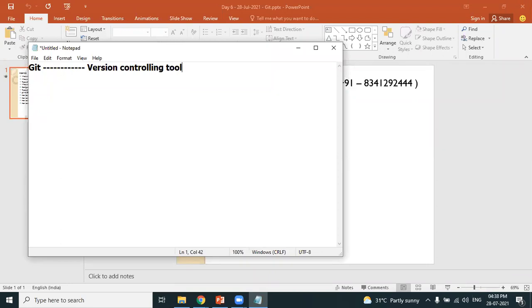Git is called a version controlling tool. Git is also referred to as a source code management tool. Git is considered both a version controlling tool and a source code management tool. So if anybody asks you what is Git, your answer should be Git is a version controlling as well as source code management tool.